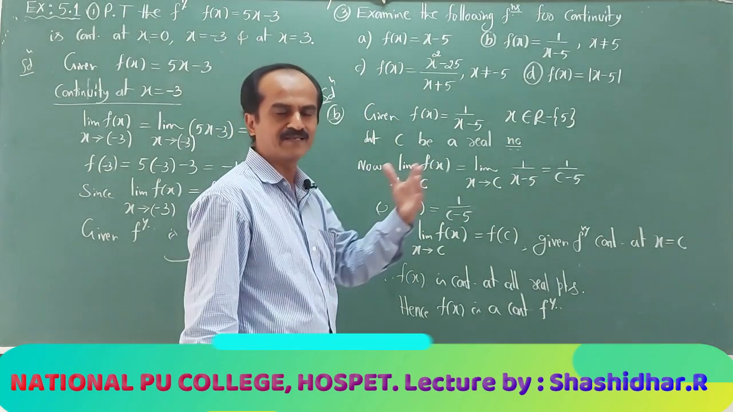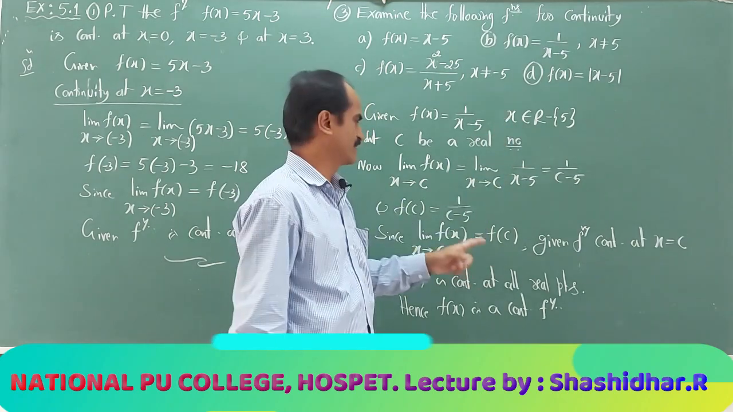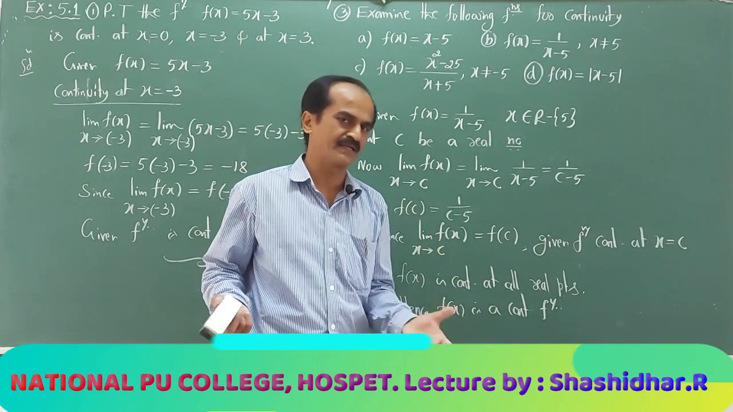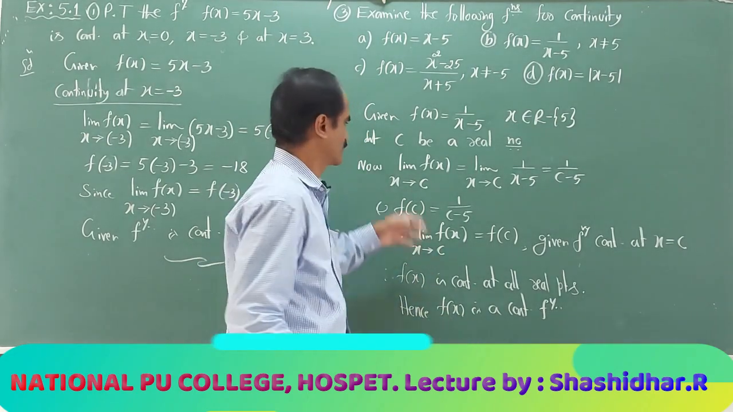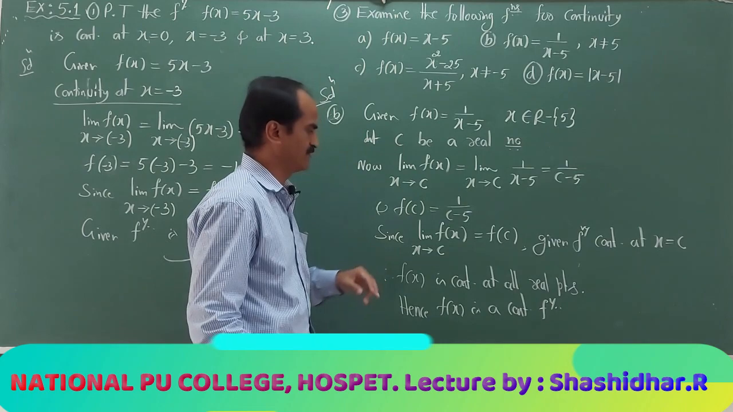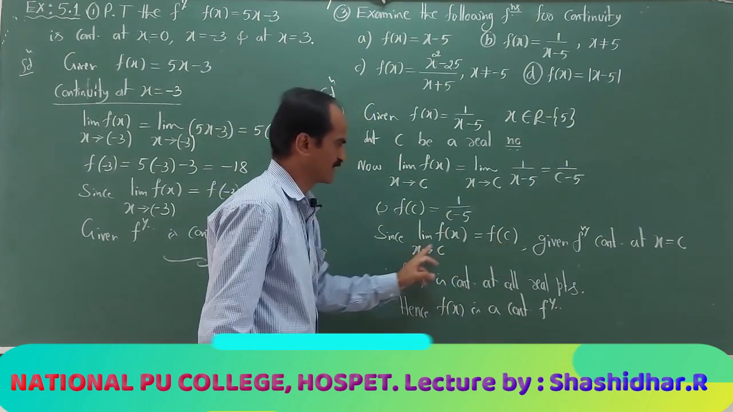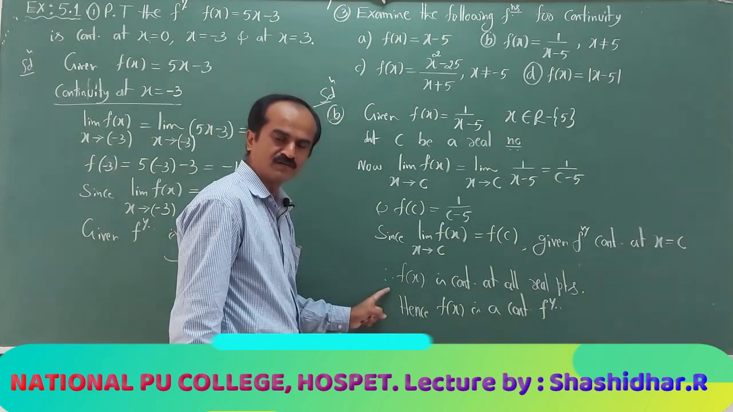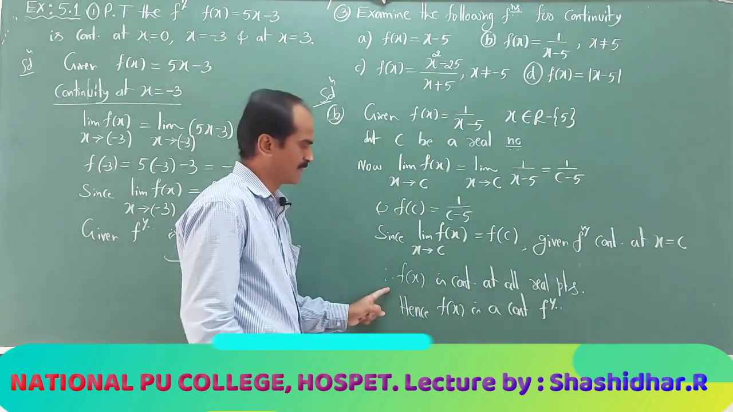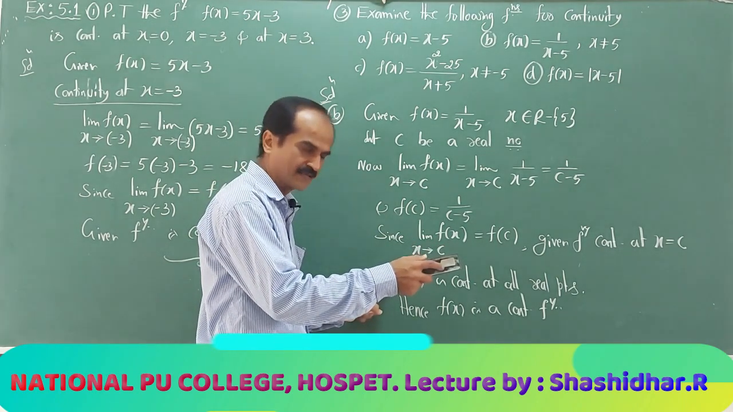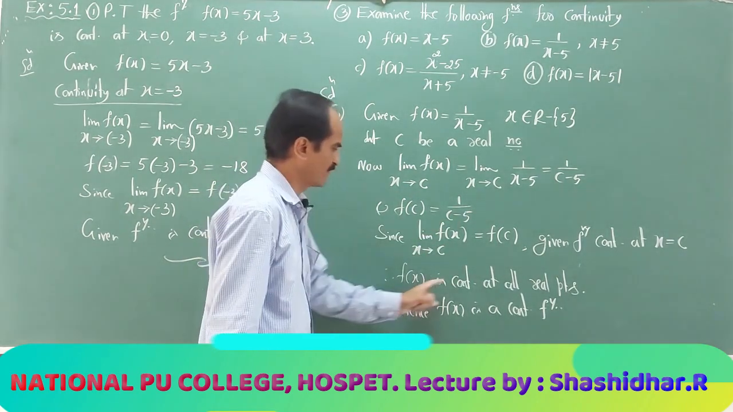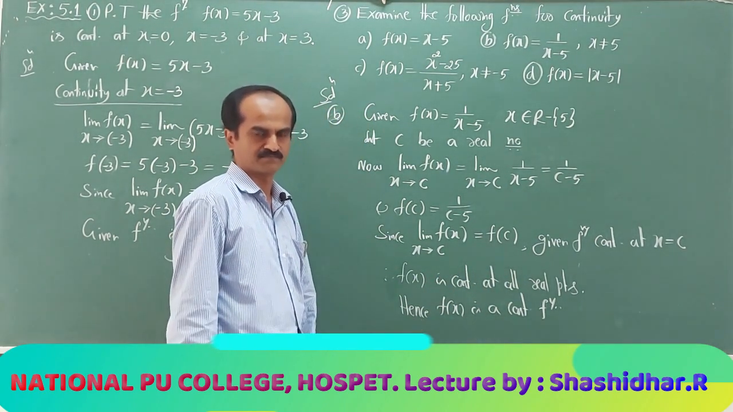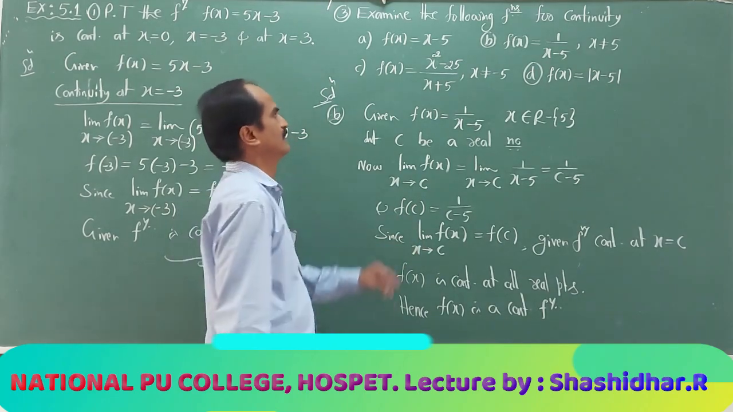Maybe 4.99999. 1 divided by 4.999 minus 5 is not 0. 1 divided by that number is a finite value. So the function value exists as well as the limiting value, and both are coinciding. So it is continuous at c. c is not a particular real number, it is a general real number. So f of x is continuous at all real points. Hence f of x is a continuous function in its domain. That is understood.